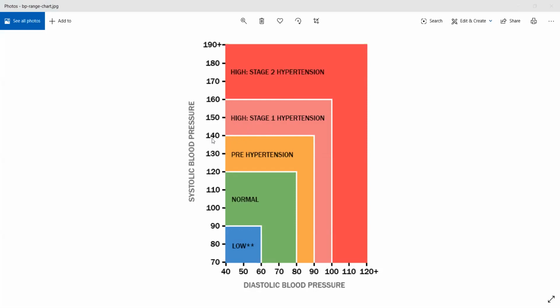That falls from 140 by 90 to 160 by 100. Over time what will happen is, if they are still not able to control their diet, or if they are having some other comorbidity, for example nephropathies, problems in their kidneys, that is one of the most common causes of hypertension.